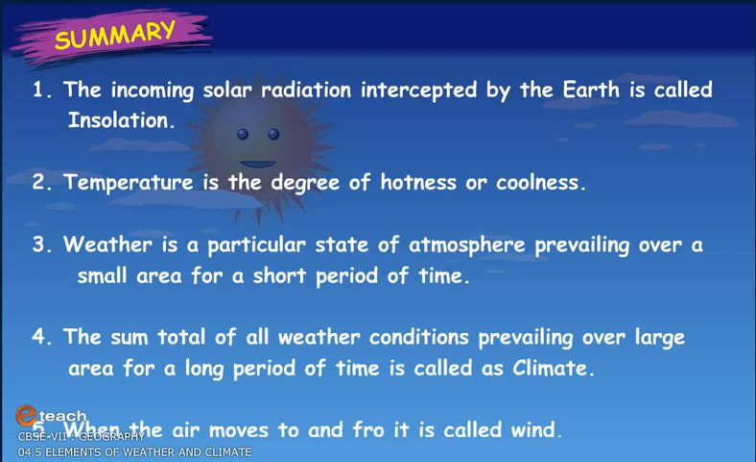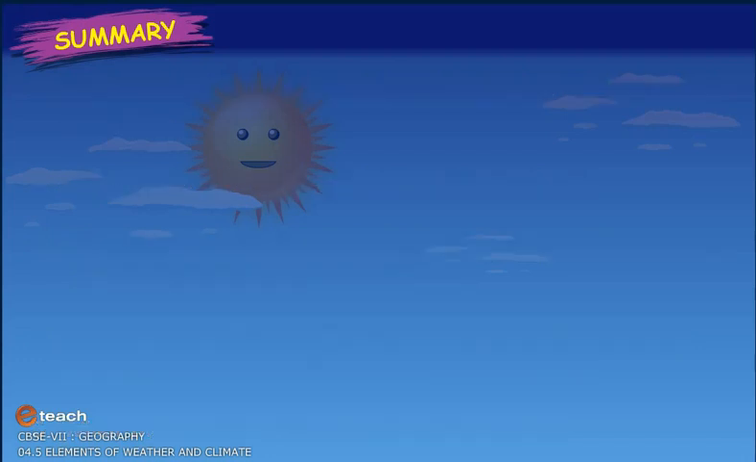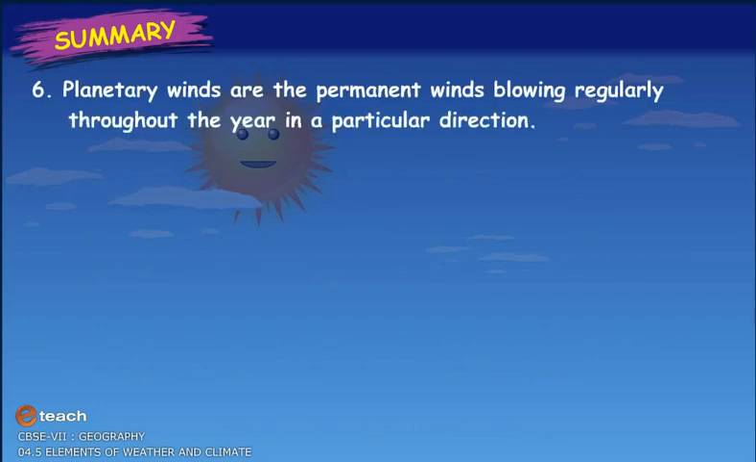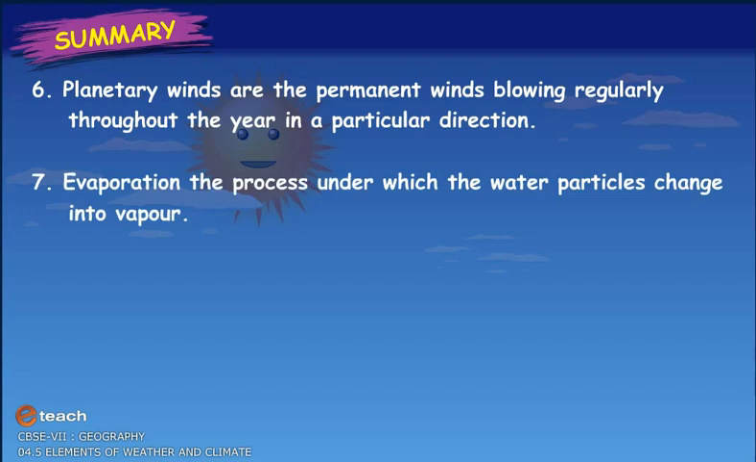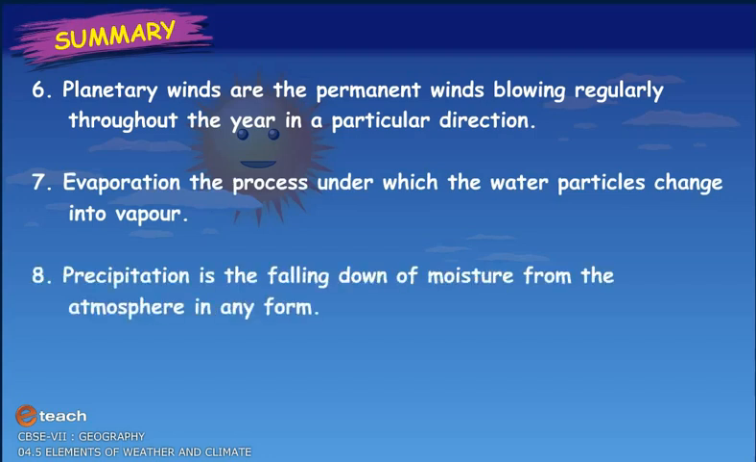When the air moves to and fro, it is called wind. Planetary winds are the permanent winds blowing regularly throughout the year in a particular direction. Evaporation, the process under which the water particles change into vapor. Precipitation is the falling down of moisture from the atmosphere in any form.